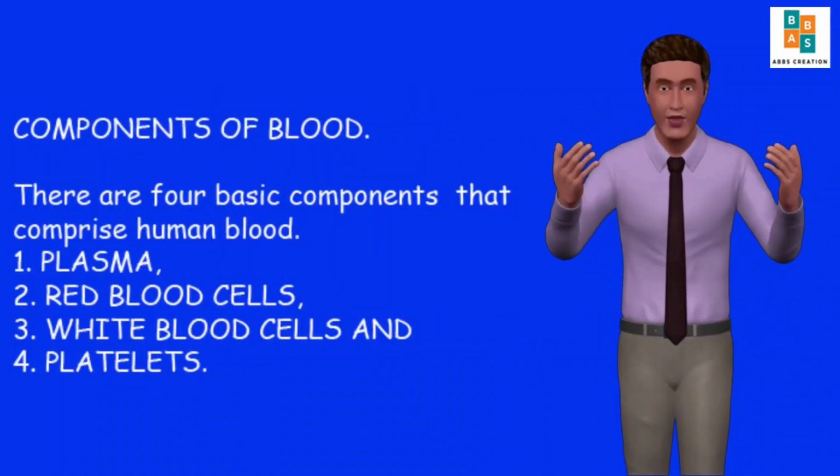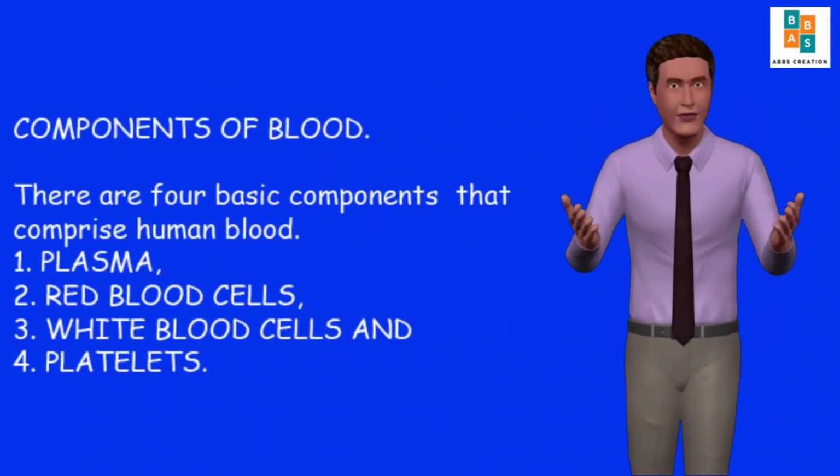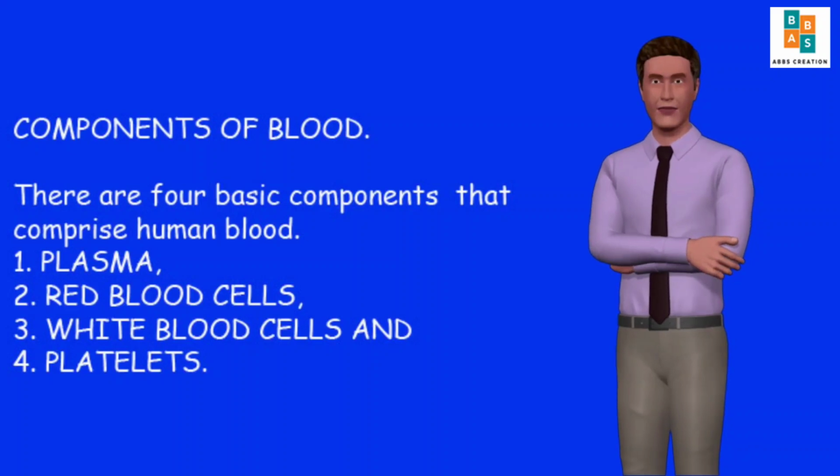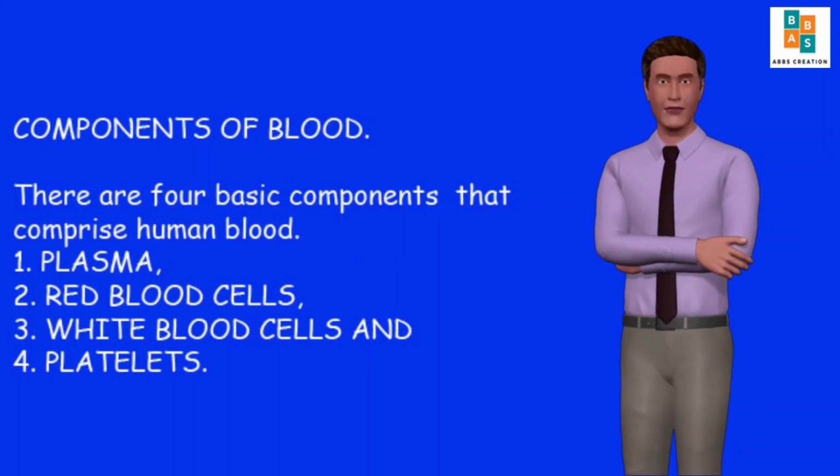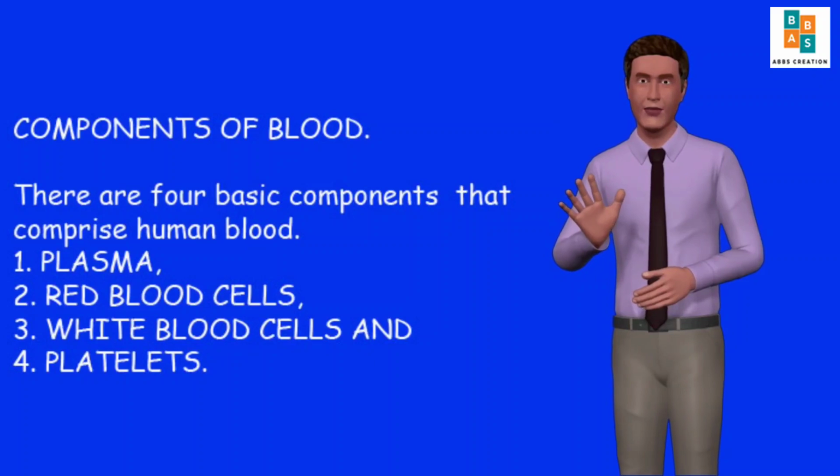Components of blood. There are 4 basic components that comprise human blood. 1. Plasma. 2. Red blood cells. 3. White blood cells and 4. Platelets.